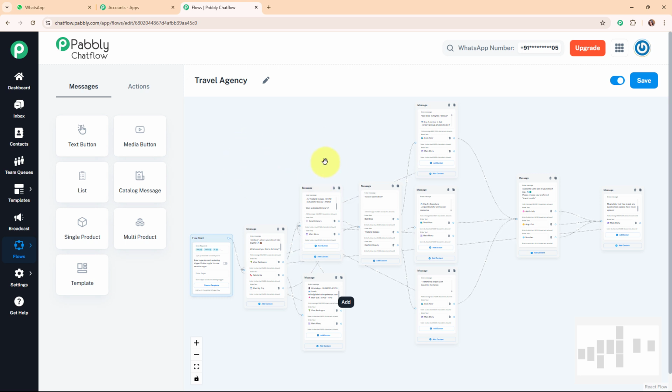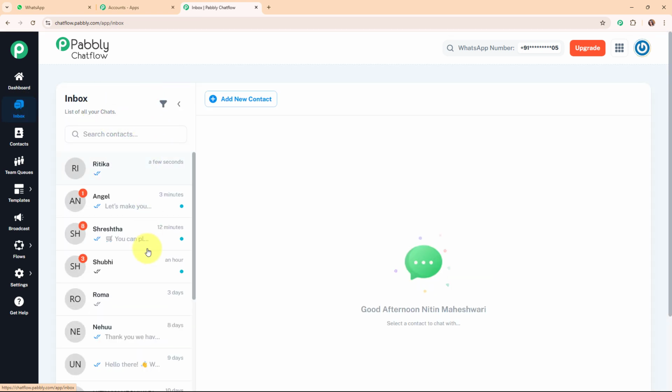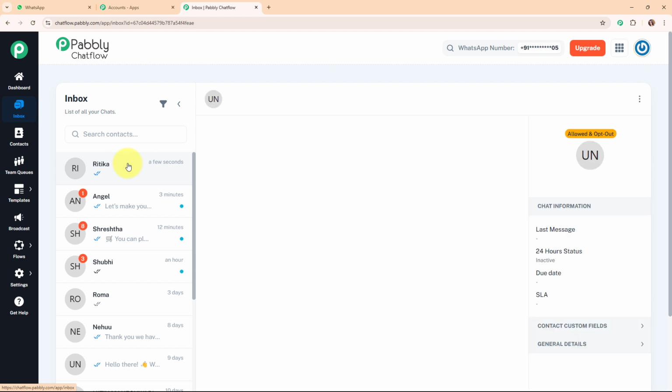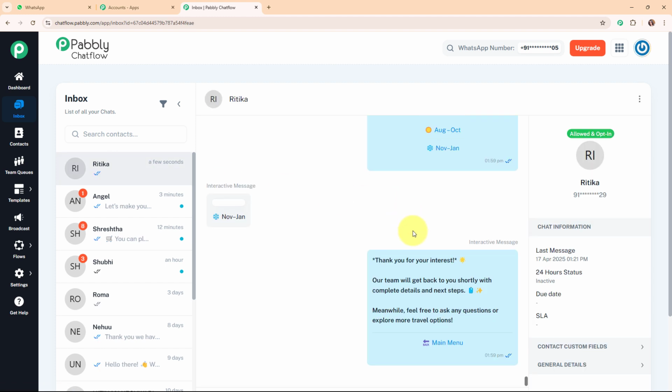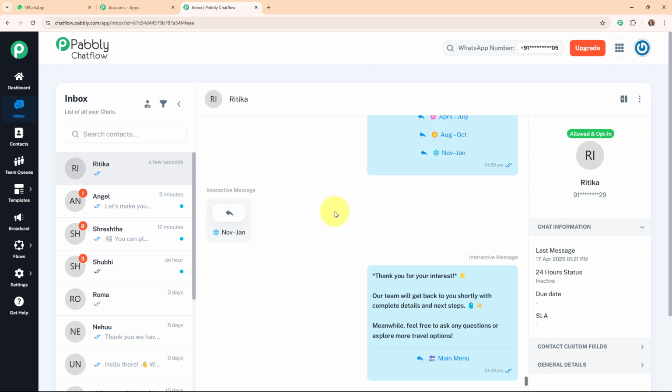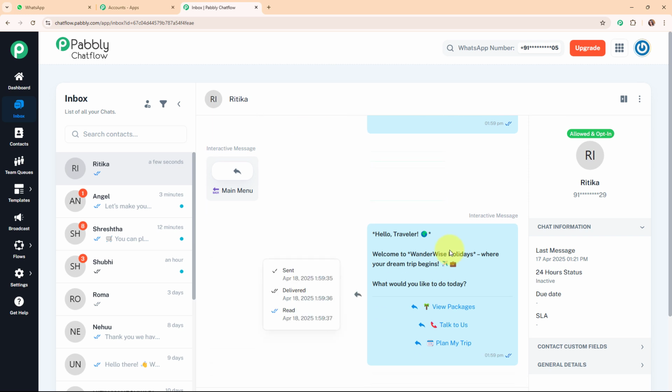Alright, so now here let me show you another amazing feature of Pabbly Chatflow, that is inbox, given in the left side bar. And here in the inbox you can see all the WhatsApp chats of your WhatsApp number, and here in the chat you can also see the entire chat between your customer and the WhatsApp chatbot that you created using Pabbly Chatflow. Alright, so here you can see the entire chat, and also you can see the status of the messages such as sent, delivered or read. Alright, and also you can see the customer details given over here in the right side panel. Alright, so this was all about the inbox feature.